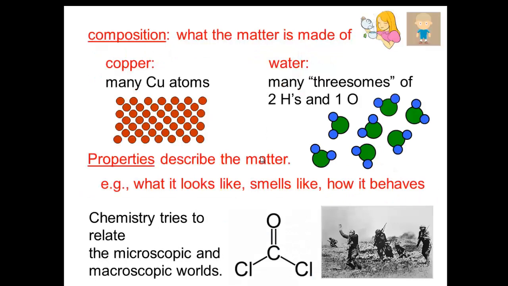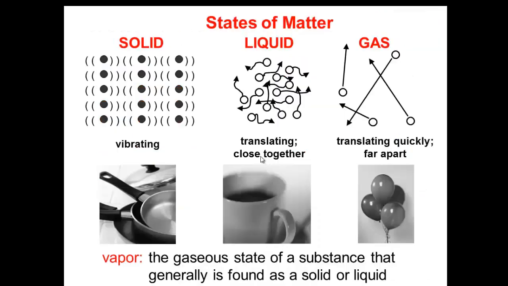Composition is what the matter is made of. Copper consists of many copper atoms. Water is many molecules of 2 hydrogen and 1 oxygen. The properties describe the matter, and they describe what matter looks like, smells like, and how it behaves. Chemistry tries to relate the microscopic and the macroscopic worlds. States of matter are solid, liquid, and gas.